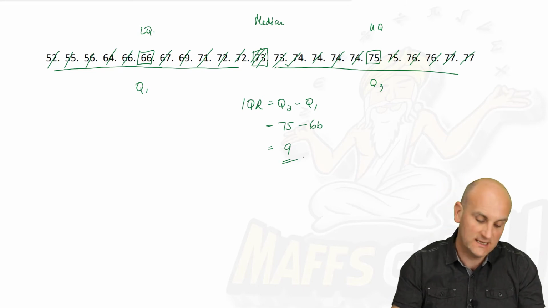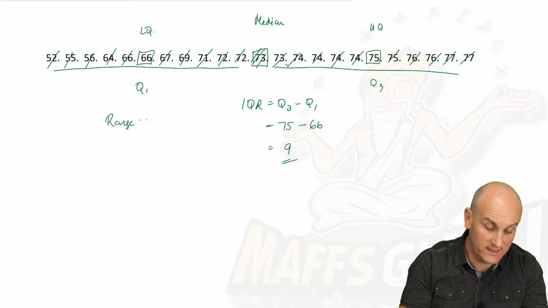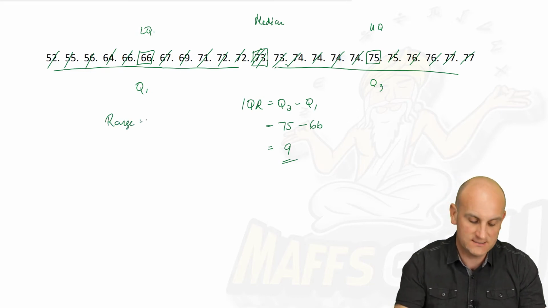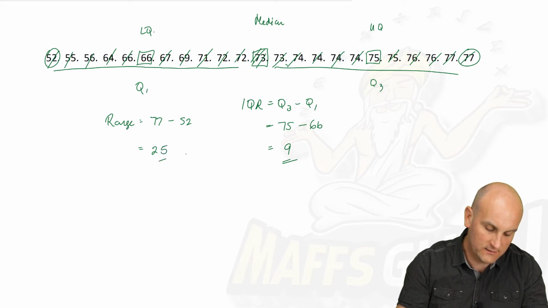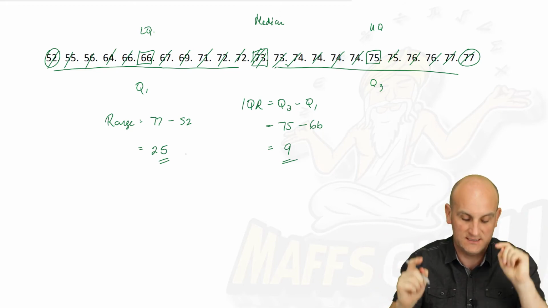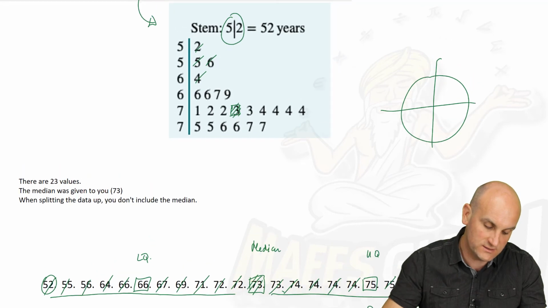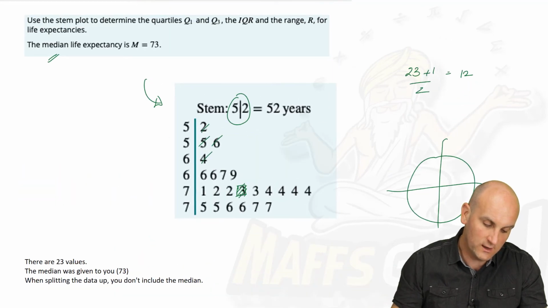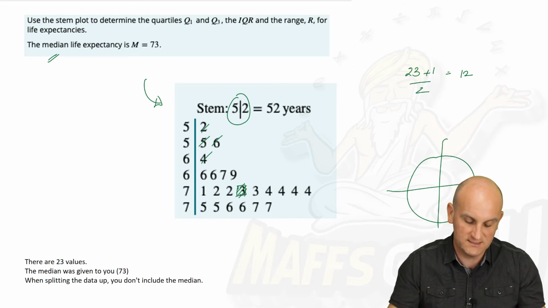Have I finished the question? No, because it actually then said to make sure to go on and find the range. So remember that the range, which we don't like, but yeah, it's all right, is the biggest number, which is 77, minus my smallest number, which is 52, which gives me 25. So my range between the highest number and the smallest number is 25, but my interquartile range is 9. Is there anything else I needed to find? Let's just check the question. The IQR and the range for life expectancies. So because they were life expectancies, I should have written my answers in years.